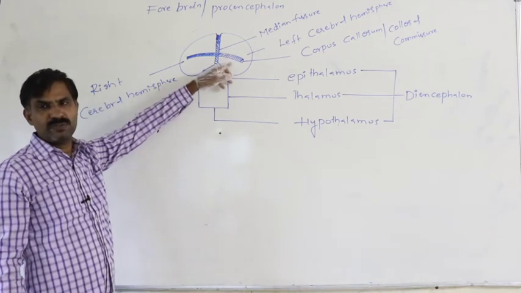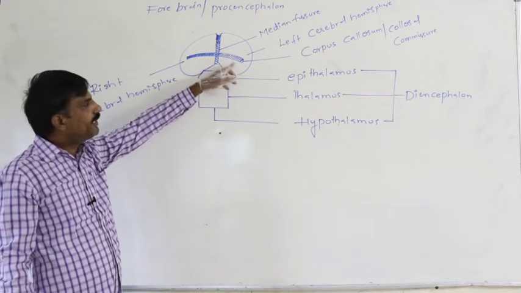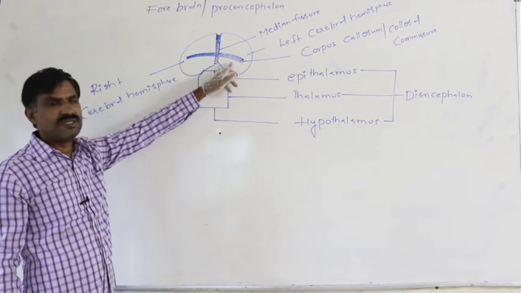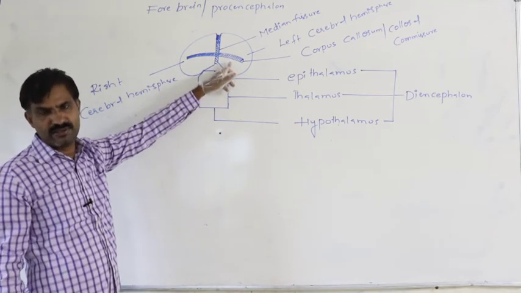What is the use of the corpus callosum? It always helps to achieve coordination between the two sides of the cerebral hemispheres.